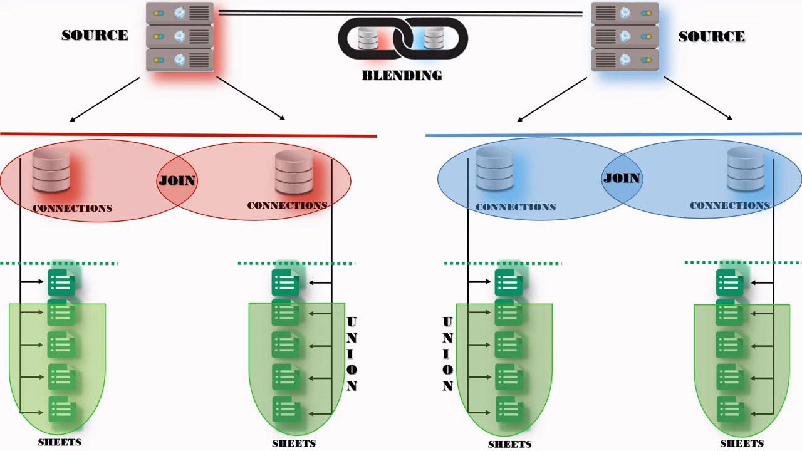So we can say unions are performed only on intra-connections, that is between the same connection, and the result of a union would always be increasing the number of rows. Whereas joins can be called intra-connections because they are performed between the same connections.